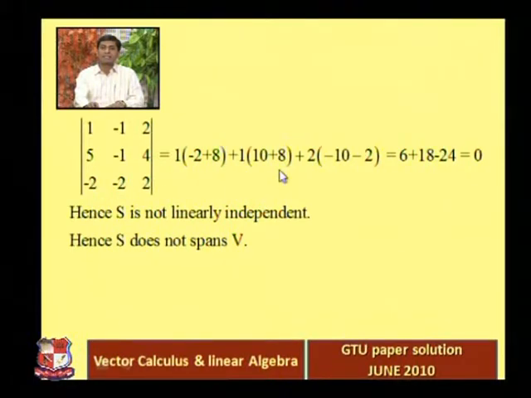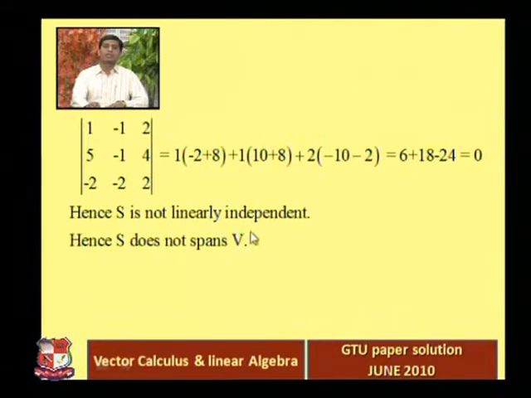So here 10 plus 8, plus 2 into, removing this column and this row, you will get 5, minus 1, minus 2, minus 2. So 5 into minus 2 is minus 10, minus 2. So that is equal to 6 plus 18 minus 24. So 24 minus 24 is equal to 0.